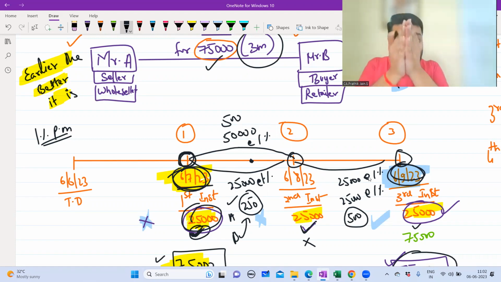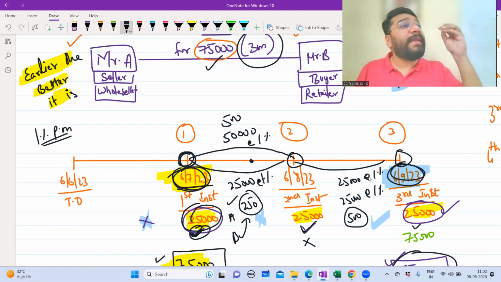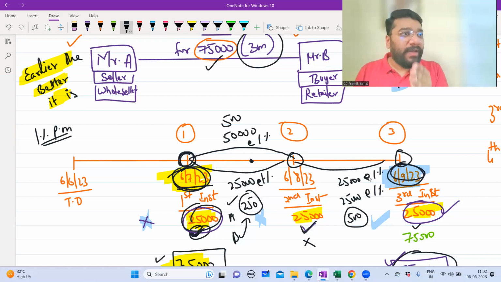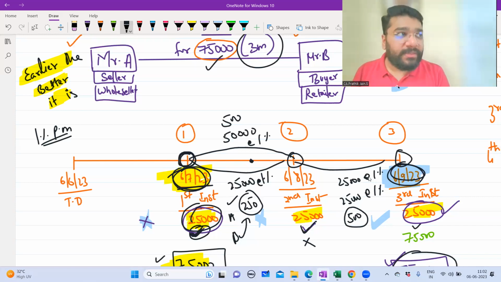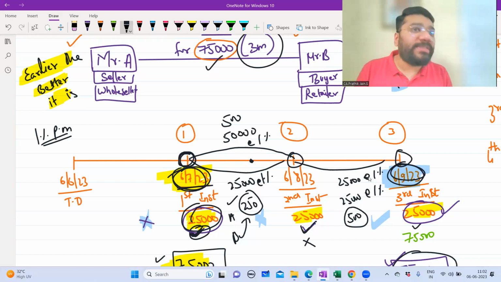Now we have to agree on an in-between date where you make the payment in such a way that neither A is gaining anything nor B is gaining anything, and neither A is losing anything nor B is losing anything. Arriving at the center date on which the payment is made is called the average due date. So the average due date is that date on which the entire 75,000 rupees is paid as one single amount in a way that neither A nor B gains anything by way of interest, and neither A nor B loses anything by way of interest.